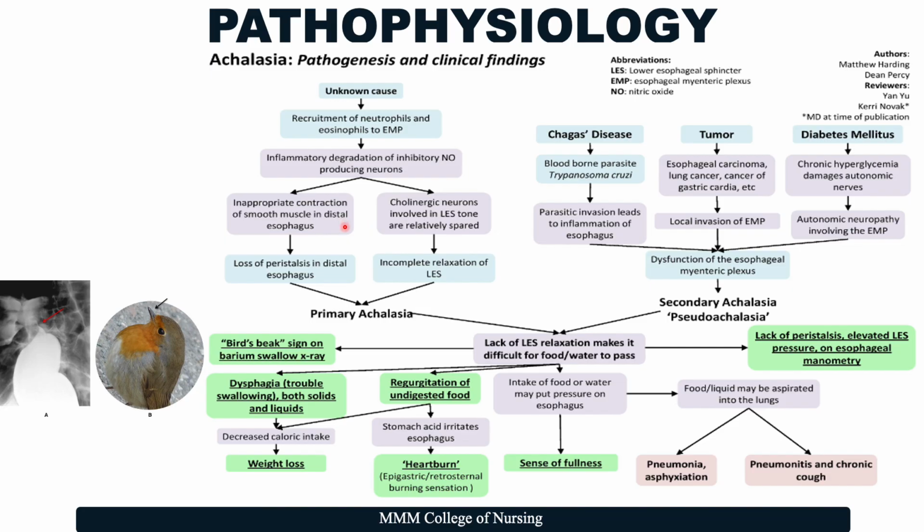The first one being inappropriate contraction of the smooth muscle in the distal esophagus, leading to loss of peristalsis in the distal esophagus. The second pathway shows cholinergic neurons involved in the lower esophageal sphincter tone are relatively spared, causing incomplete relaxation of the lower esophageal sphincter. Now, when it comes to the secondary achalasia, as discussed earlier, we have multiple causes.